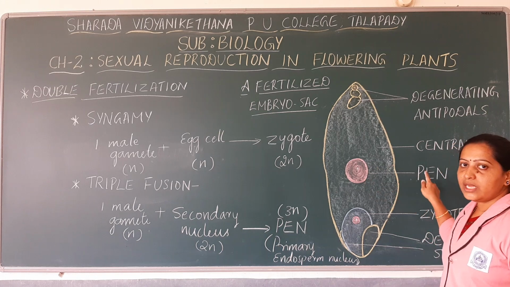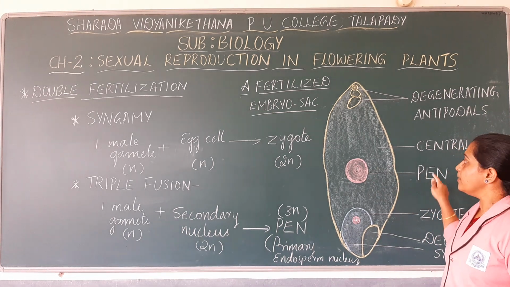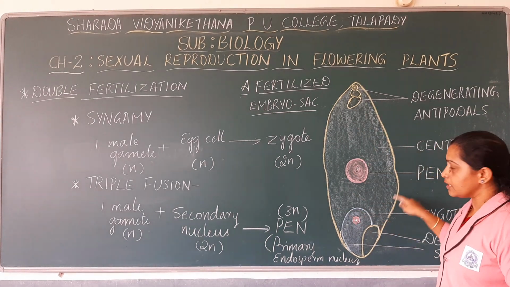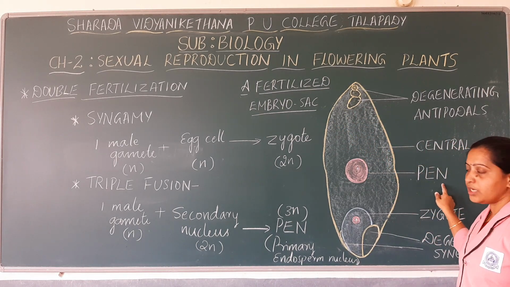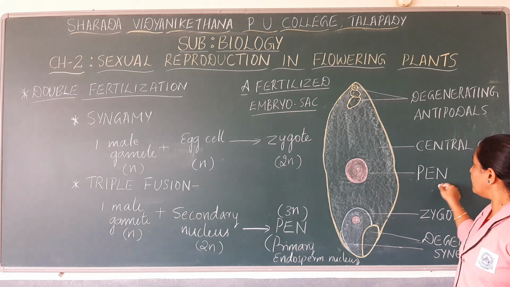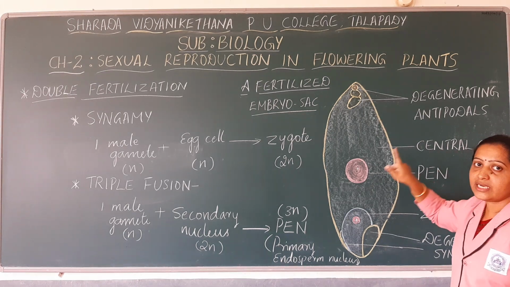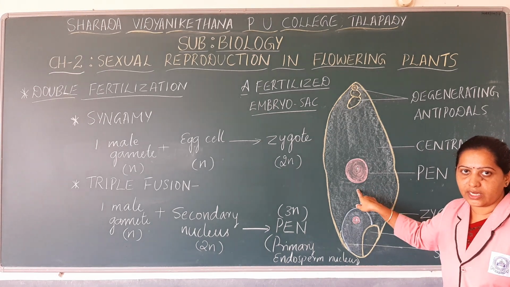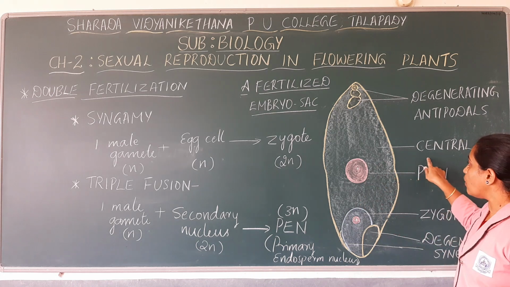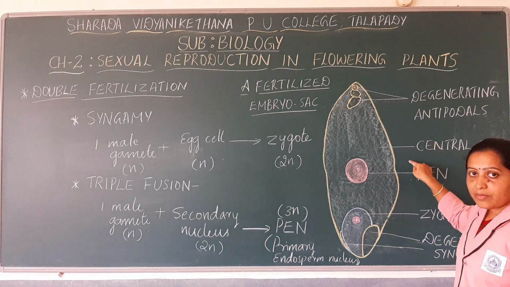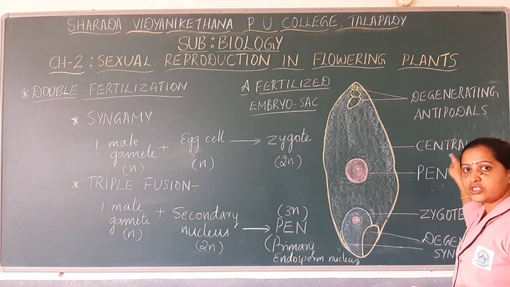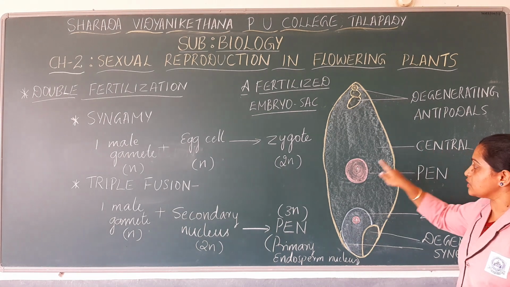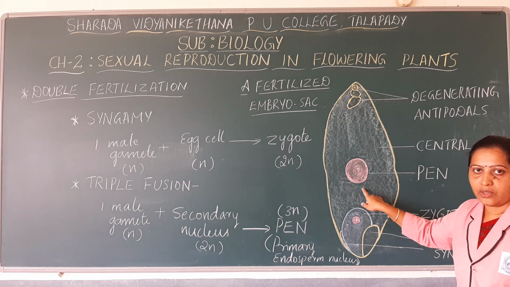Once the primary endosperm nucleus is formed, the central cell that has the primary endosperm nucleus becomes the central cell having a triploid nucleus. We can also call this cell the primary endosperm or primary endospermic cell, which has a triploid nucleus.